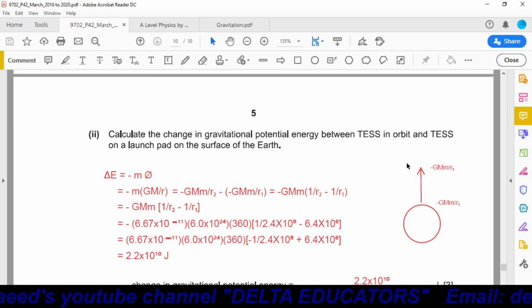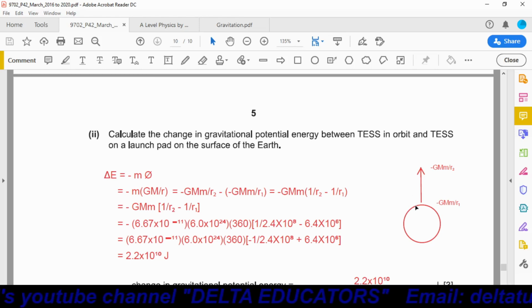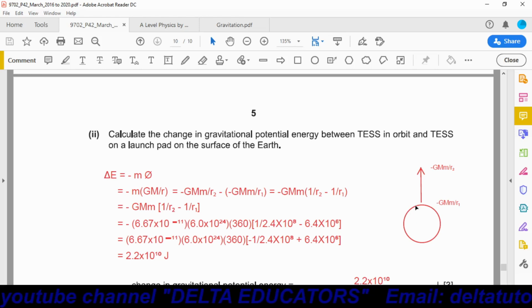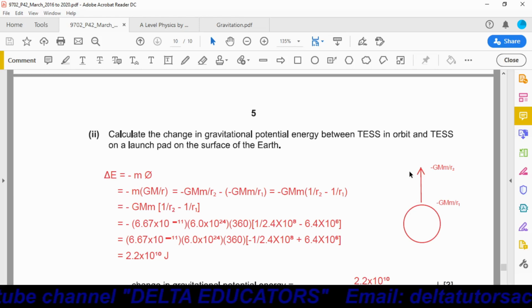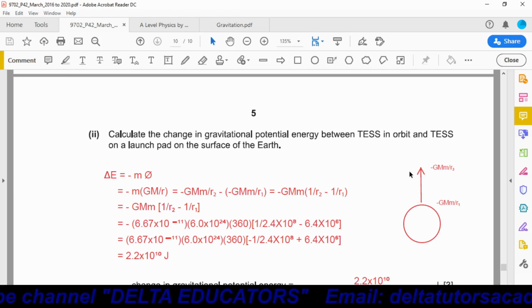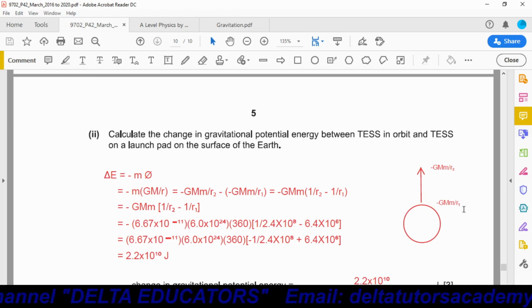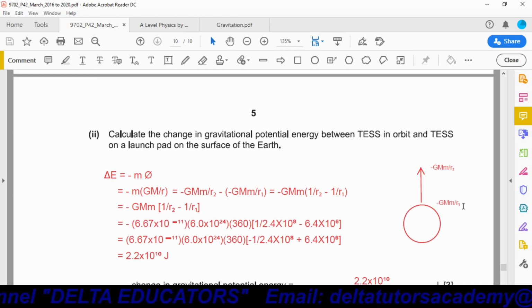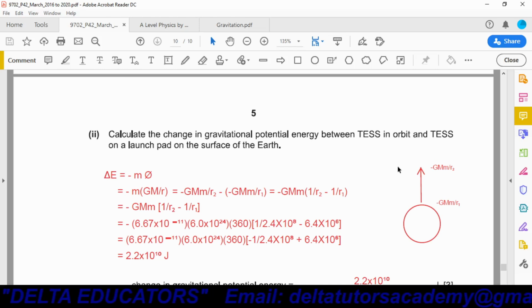We have to find out the change in the gravitational potential energy. When the satellite is taken from the surface of the Earth to that point, whatever be the change in gravitational potential energy, that we have to calculate. Okay, this is gravitational potential energy when it is at the surface. This is gravitational potential energy when it is orbiting the Earth.